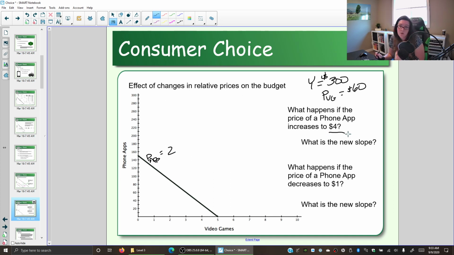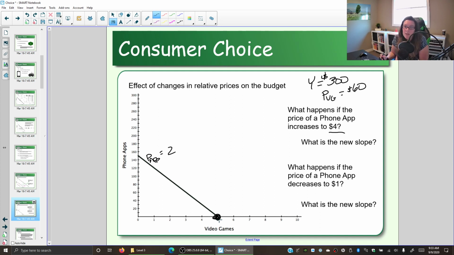All right, let's work through it. If we have $300, the price of a video game is $60, and the price of an app is $4. If you spend all $300 on video games, how many video games can you buy? Well, the price of video games hasn't changed, so all 300 bucks for $60 video games is still 5 video games.